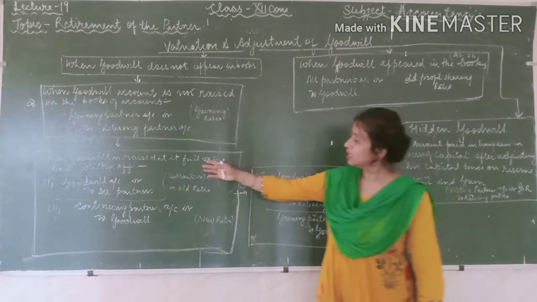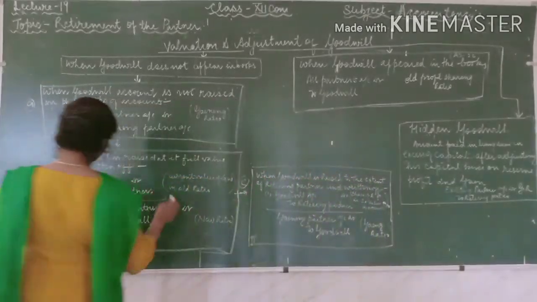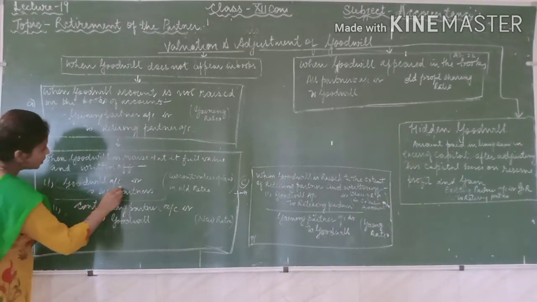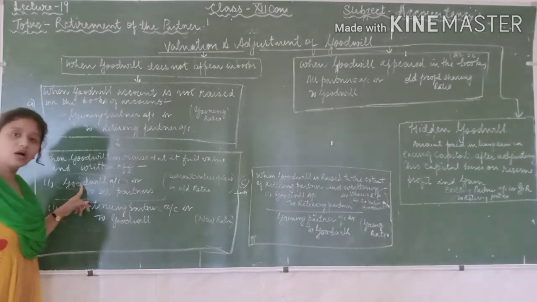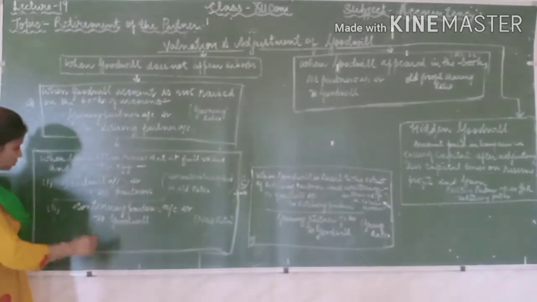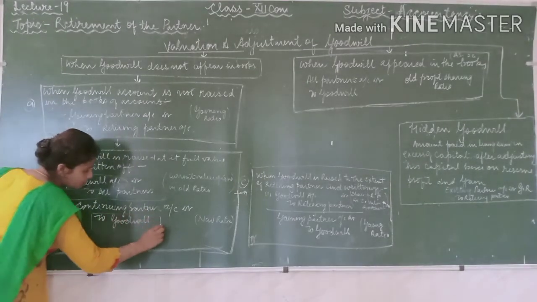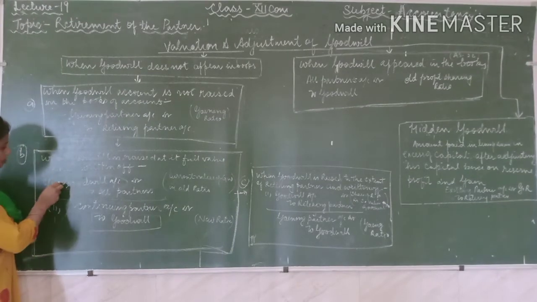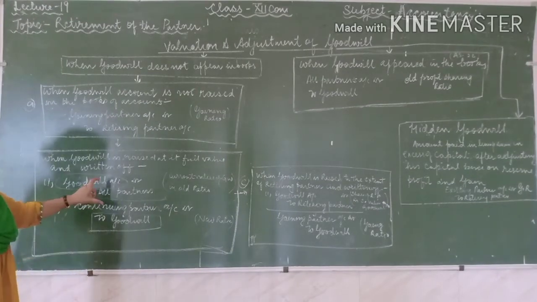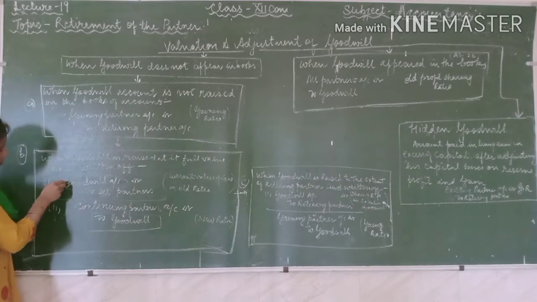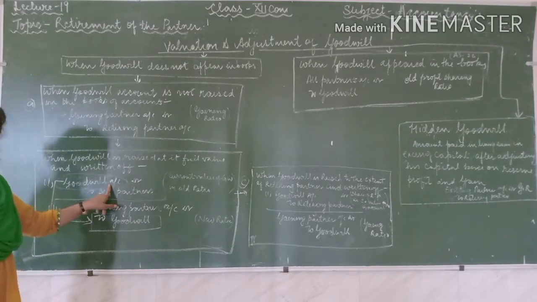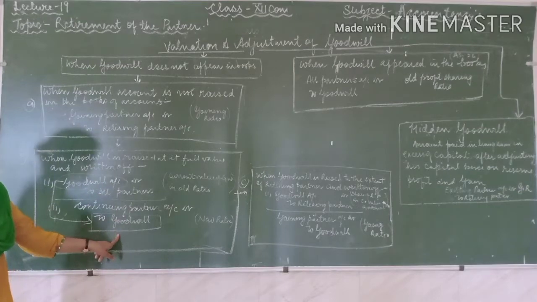So you can say that by raising the goodwill account, in the first entry you are showing the goodwill account on the debit side, and in the second entry you are crediting the goodwill account. On one side the goodwill is debited and on the other side the goodwill is credited.